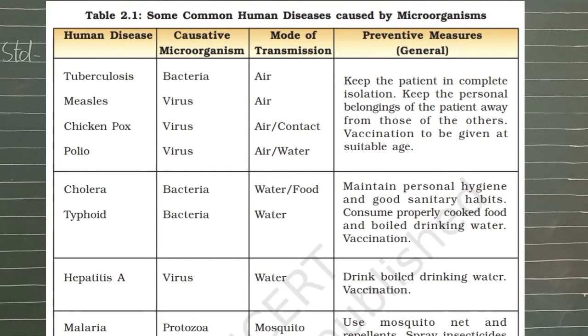which we have generally understood now: the water in the surroundings should be cleaned up, because it provides the best breeding sites for mosquitoes, so do not allow water to collect in the surroundings. And this malaria, which is caused by a protozoan, is spread by the female Anopheles mosquito, which we understood just now, which carries the malaria parasite. So these are certain common diseases in humans, and some of these diseases are prevented by vaccination. So one should be vaccinated at a suitable age to be protected from these diseases.